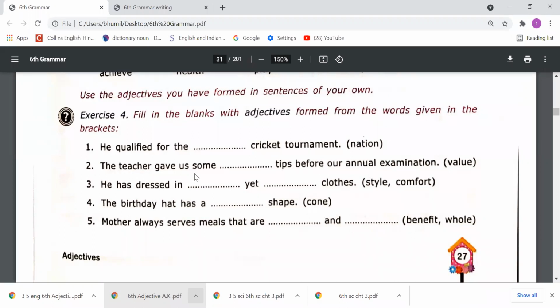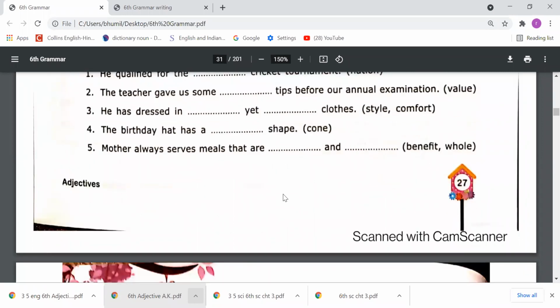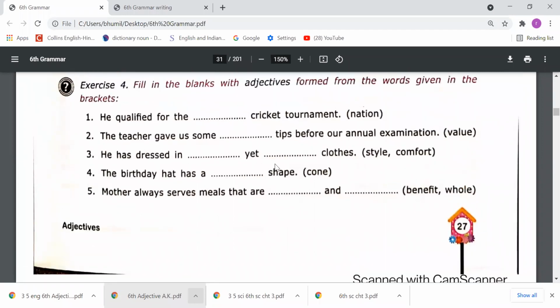Second, the teacher gave us some value tips before our annual examination. So we can say here, the teacher gave us some valuable tips before our annual examination. Sentence number 3. He has dressed in style clothes. So we can say that he has dressed in stylish yet comfortable clothes. From style, we have made stylish. He has dressed in stylish yet comfortable clothes.